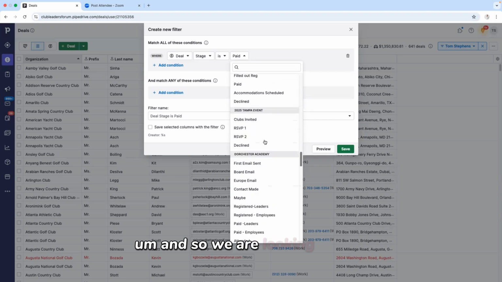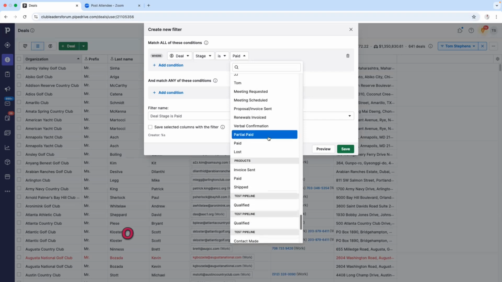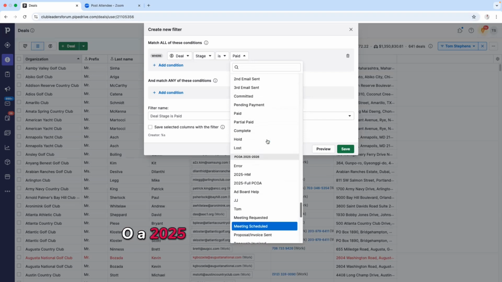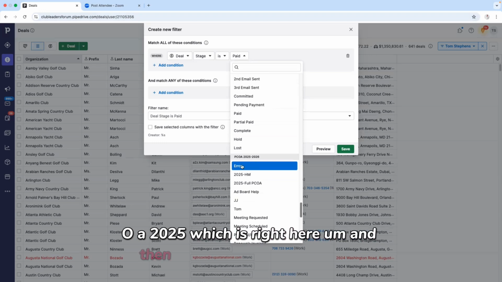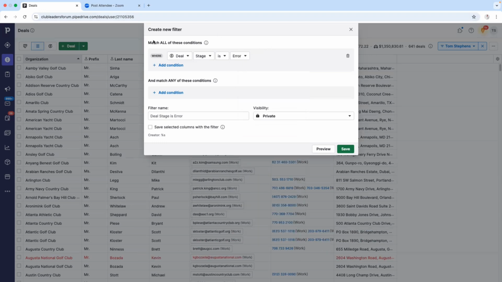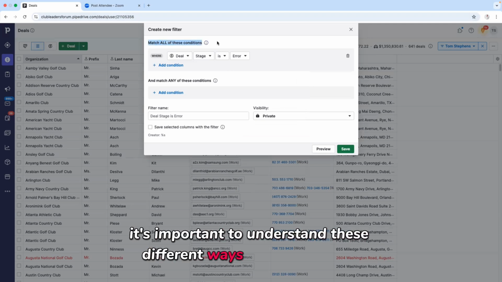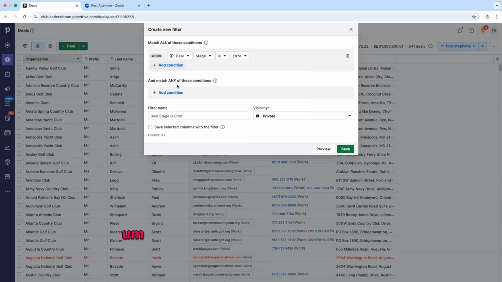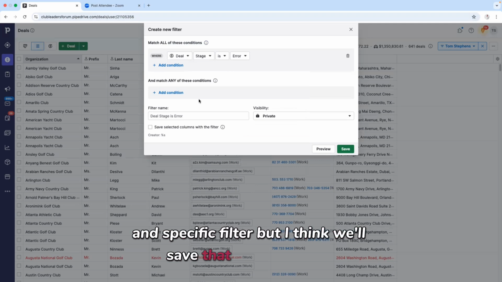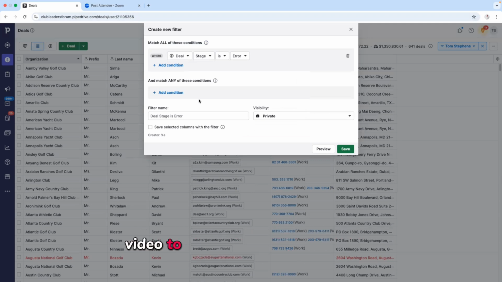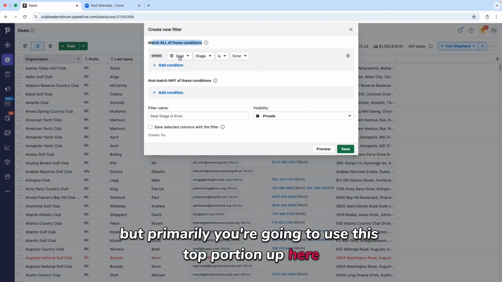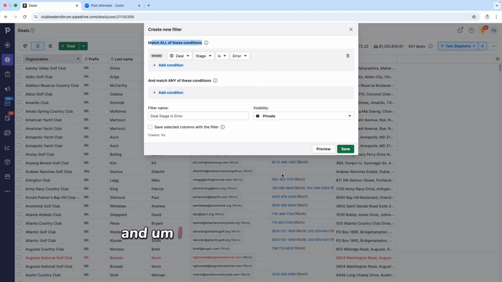And so we are looking for PCOA 2025, which is right here. And then we're going to click the error. And so it's important to understand these different ways to filter your list. And it can get complicated if you want a really narrow and specific filter, but I think we'll save that for another video to show you how to use those. But primarily, you're going to use this top portion up here, and I will preview the results.